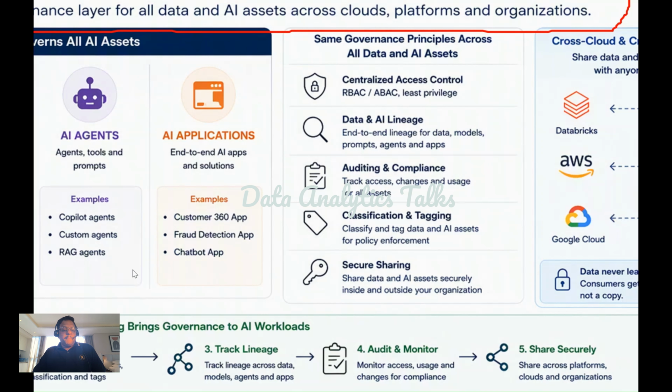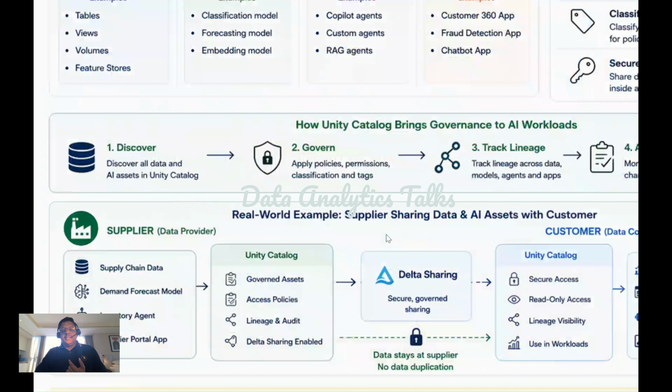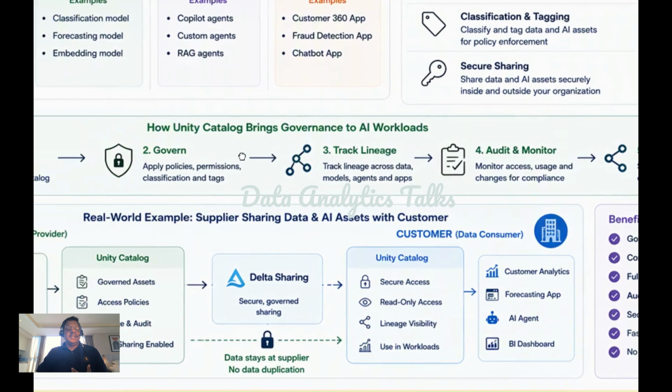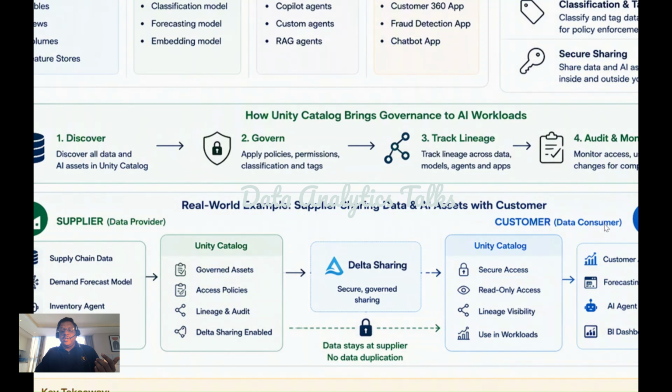Okay. So how the Unity Catalog works for AI workloads? That's the next key point. Again, we have the discover, govern, track lineage, audit, monitor, and share securely. This is the flow. Okay. In this flow, what is the first, like the discover? Now, organization discover and register all data and AI assets inside Unity Catalog. This creates a centralized inventory. This is the first step.